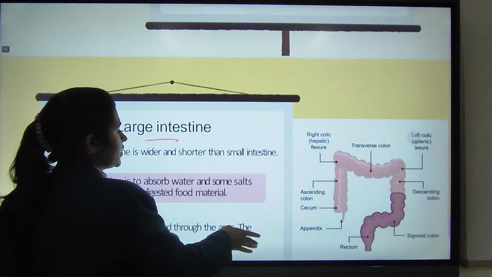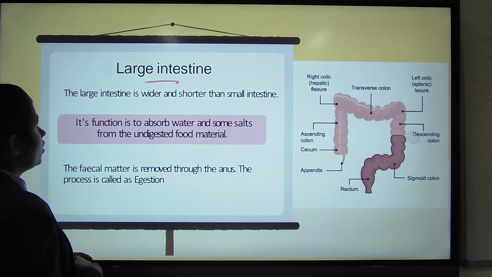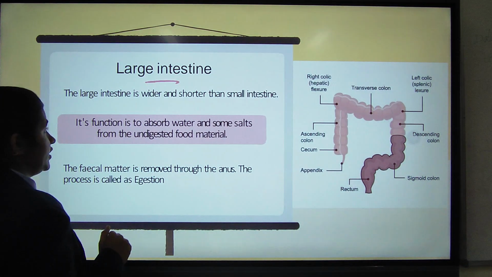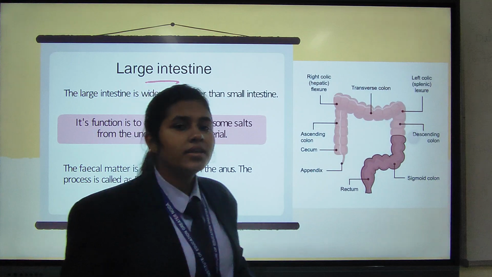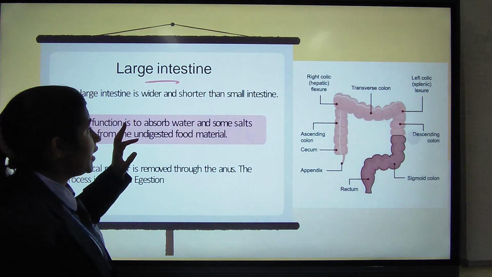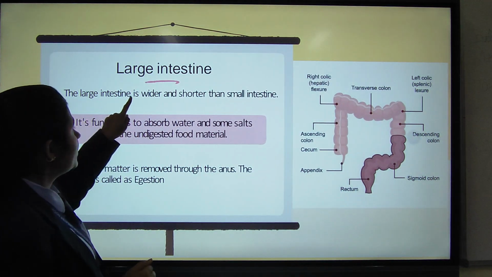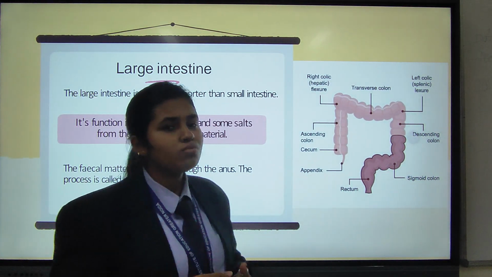Here comes the second last important component of the digestive system, the large intestine. The name itself is large, but it is small. It is wider and shorter. It is wider, therefore it is known as the large intestine. The large intestine is wider and shorter than the small intestine.